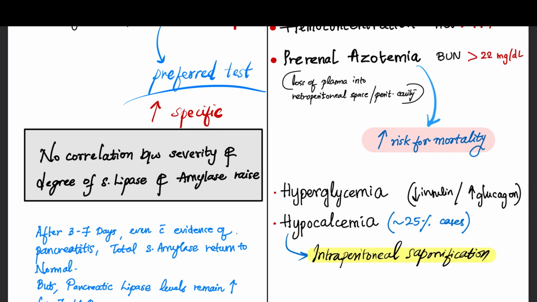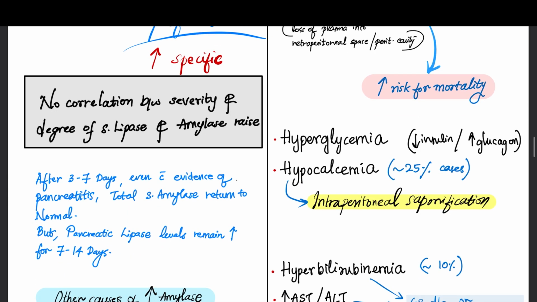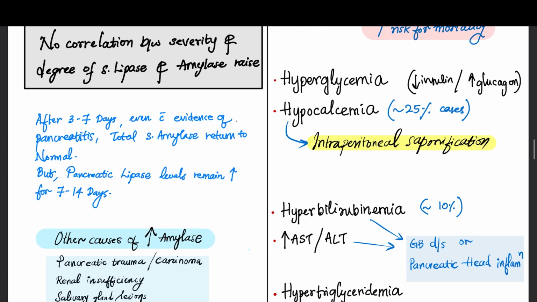And there can be hypocalcemia, which is seen in around 25% of cases due to intraperitoneal saponification, where the calcium will be used up. And there can be hyperbilirubinemia or elevated liver enzymes. Both these can be seen in gallbladder disease or pancreatic head inflammation.